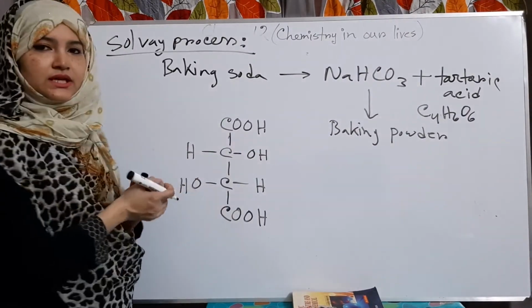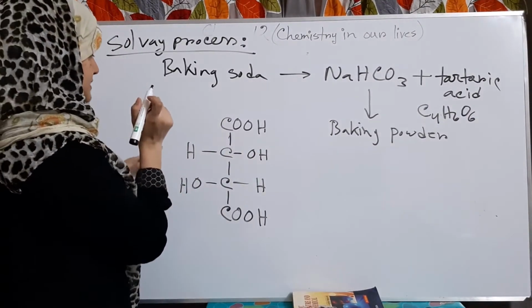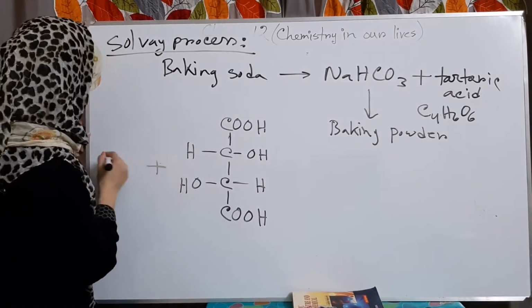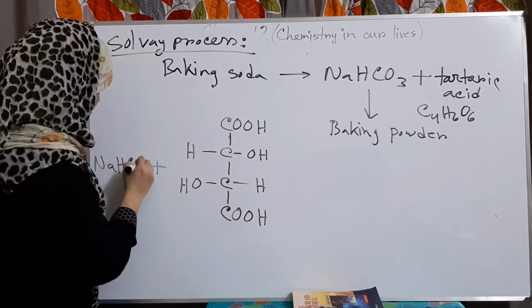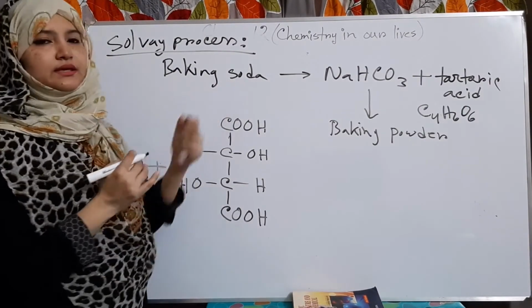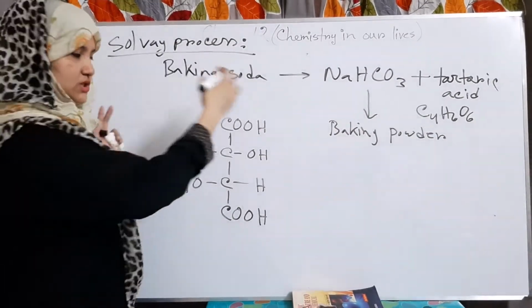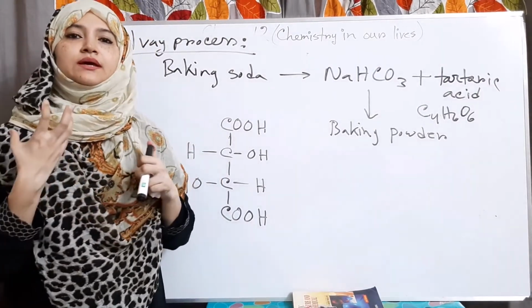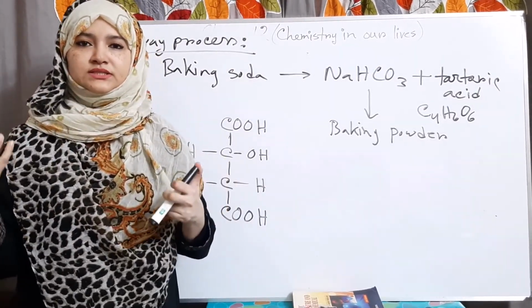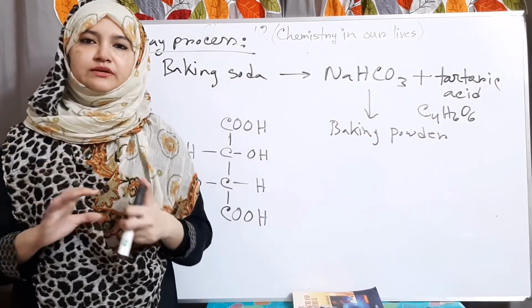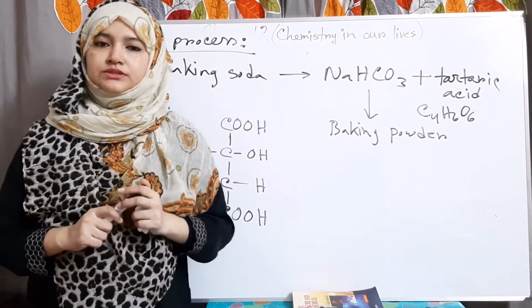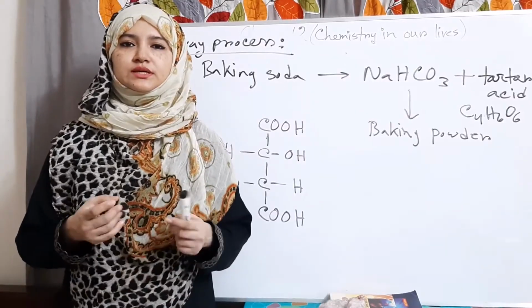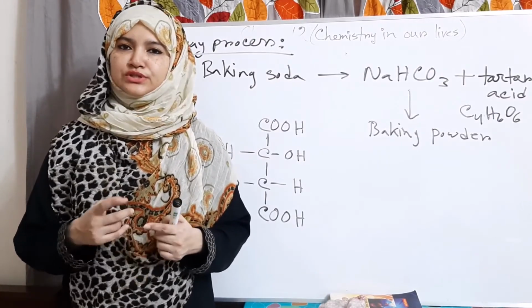This is the tartaric acid, and this acid with sodium bicarbonate is known as baking powder. This mixture is known as baking powder, and this is also a widely popular leavening agent, that means rising agent, to make any bakery items. Okay, and now we have to know how they work. Baking soda is sodium bicarbonate. Sodium bicarbonate is a base.